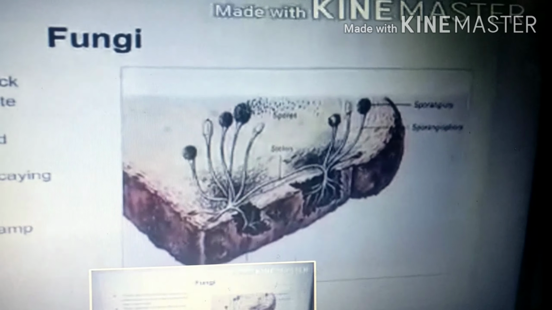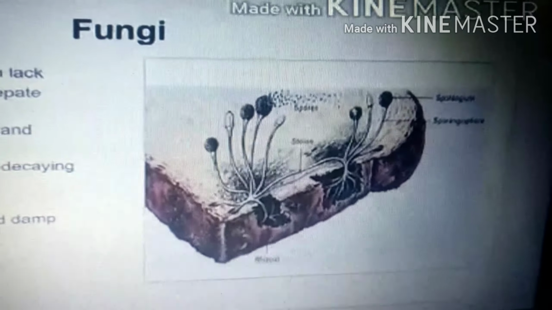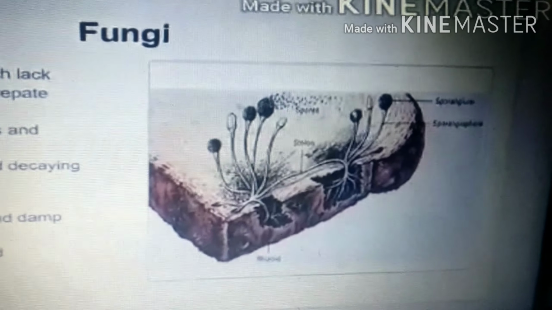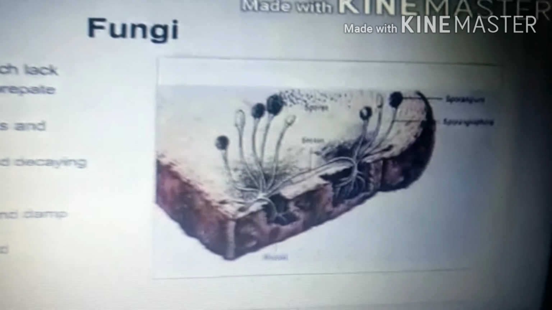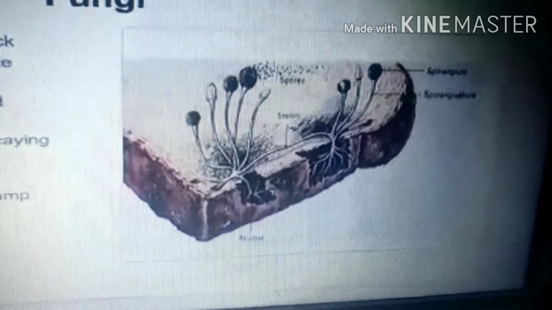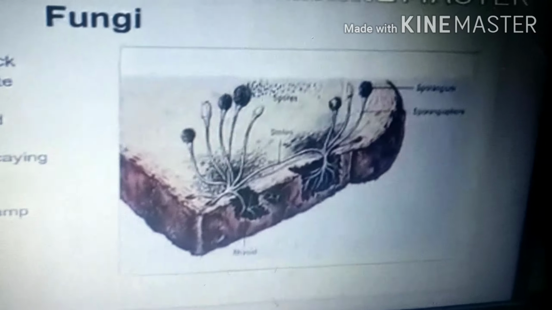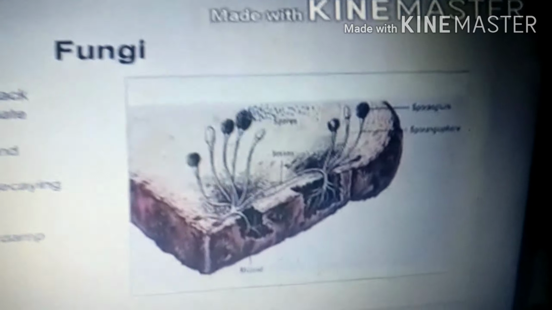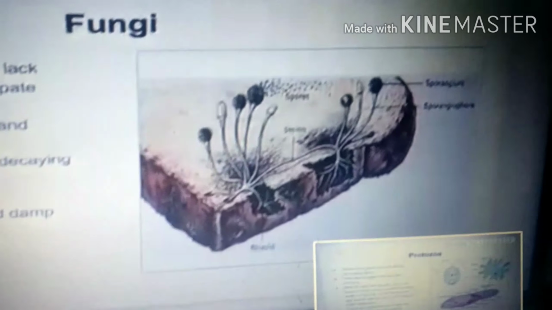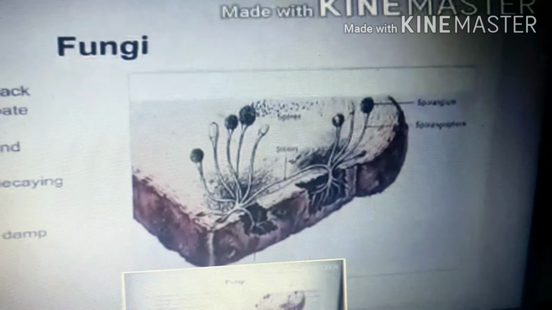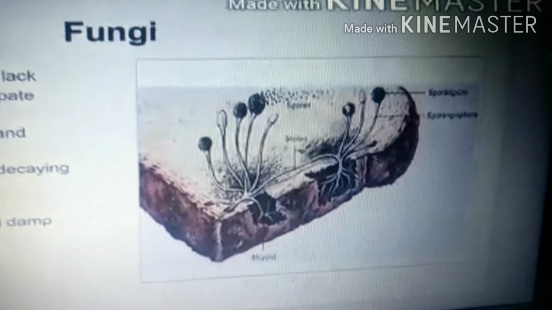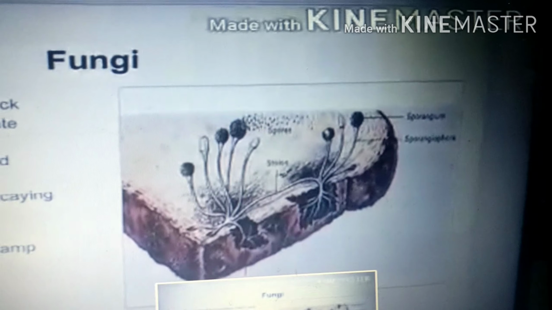We come to know that these are microorganisms which lack chlorophyll, so they cannot prepare their own food. They depend on others for their food. What do we call those microorganisms? They are called parasitic microorganisms. Where do you find these, children? Very good. They are found in dark and damp places. As an example, we see fungi on bread molds, right? Got it clear, children? Now let us talk about other microorganisms.